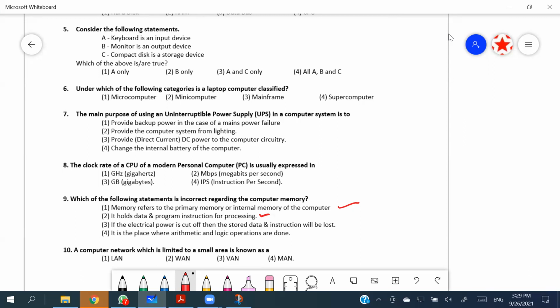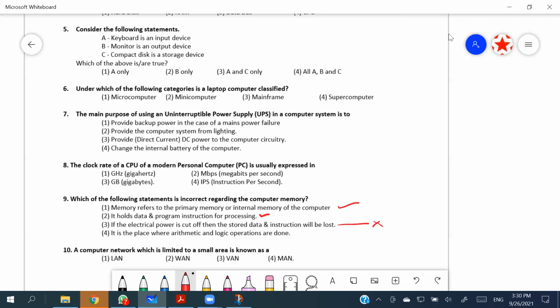But the ROM and the secondary storage, which are categorized under the non-volatile memory, are not going to lose the instructions they are holding. For that reason, this can be taken as an incorrect one, right?